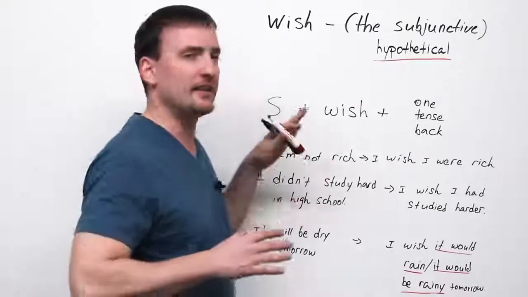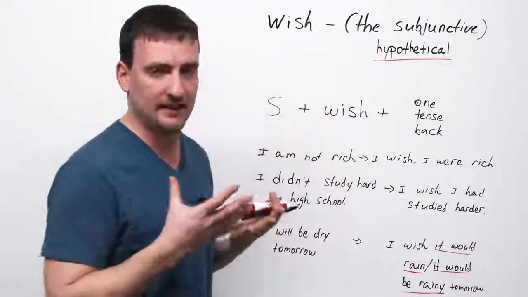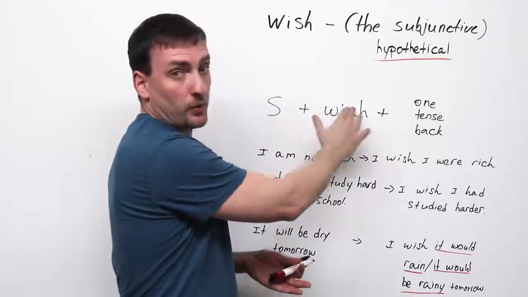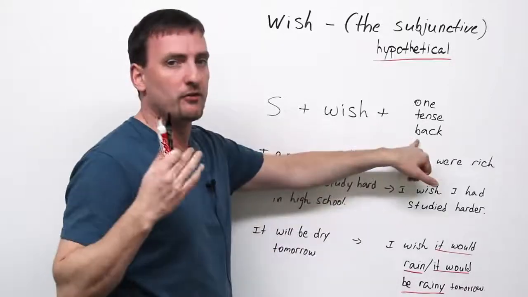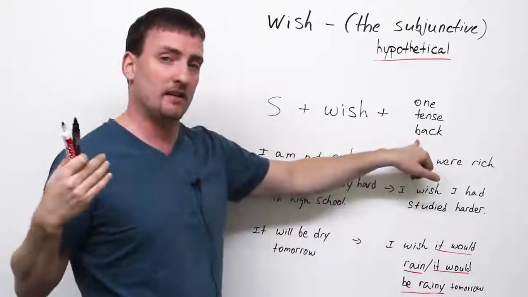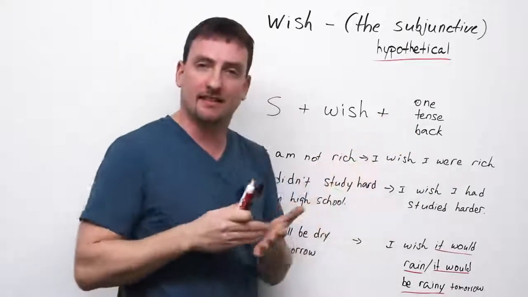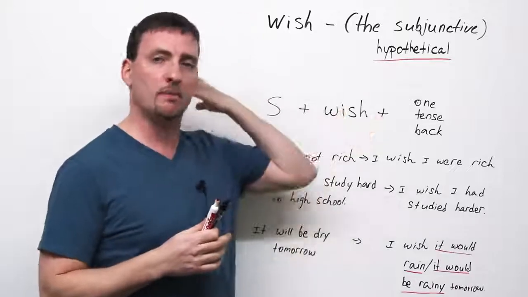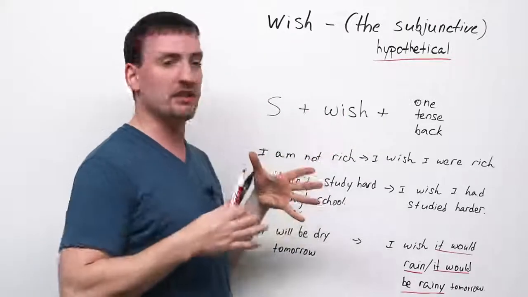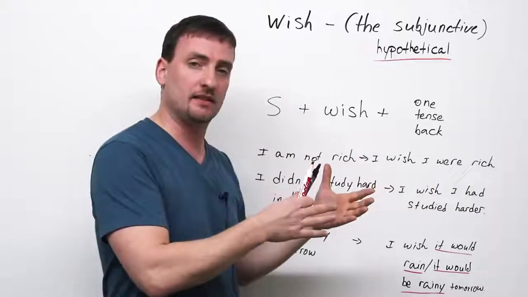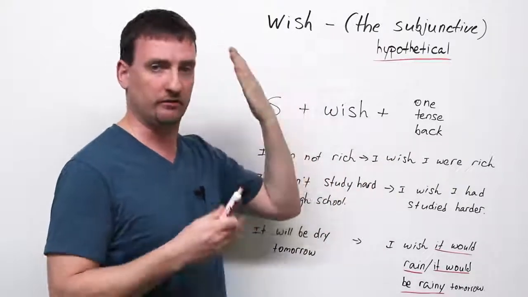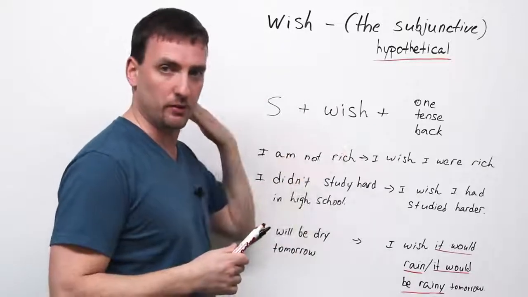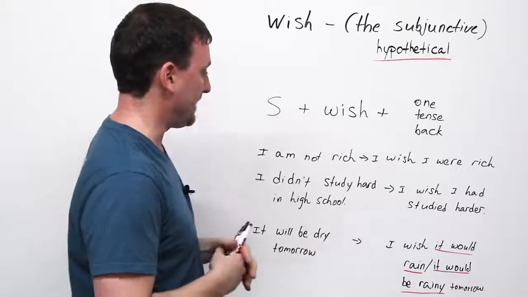Okay, so first let's look at how we construct a sentence using wish. We begin with our subject, of course, our verb wish, and then we always have to remember to go one tense back. What does that mean? If you have a present tense verb in the real situation, when you talk about wish, you use simple past. If the real situation is simple past, the wish would be past perfect, right? Because it's two pasts back. Future, again, would become would. Let's look at these examples.